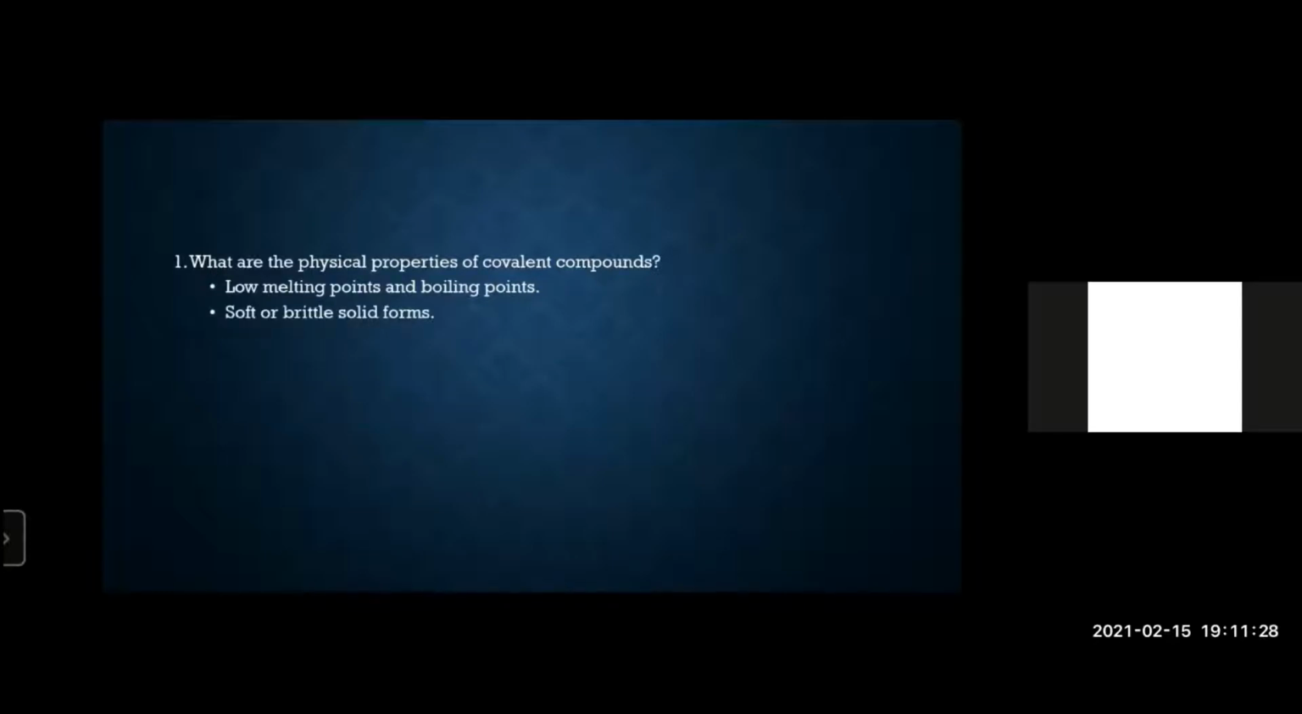They have soft or brittle solid forms. The weak intermolecular forces make the solid form of covalent molecular compounds easy to distort or break.